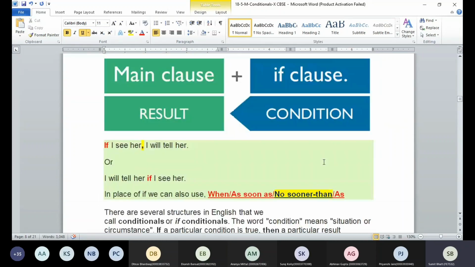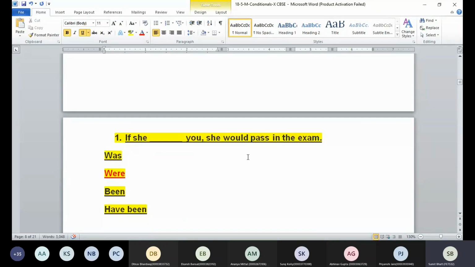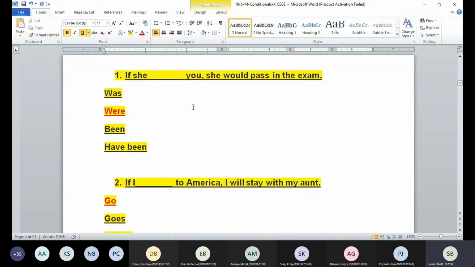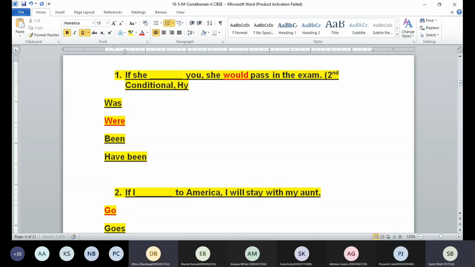Now let's go back to the questions we had discussed in the class earlier. If I say the first sentence, guys, if she dash you, she would pass in the exam. We are using would here. This is how you are going to identify it in the exam. So which tense are we supposed to use on the first side? Simple past, or simple past were. Which conditional do we have? First, second, third, or zero? Second conditional we can say, and we are talking about a hypothetical situation.